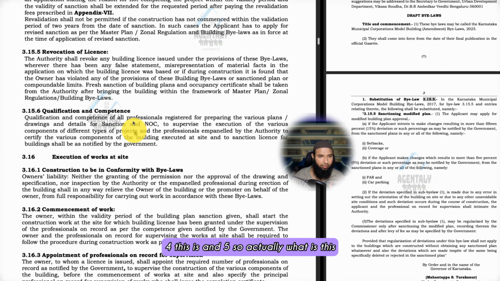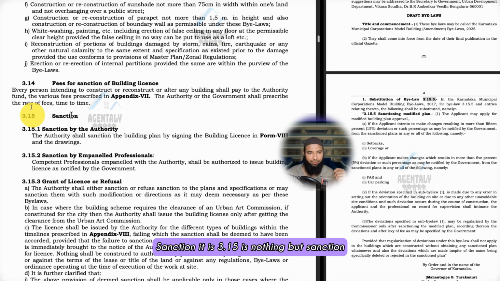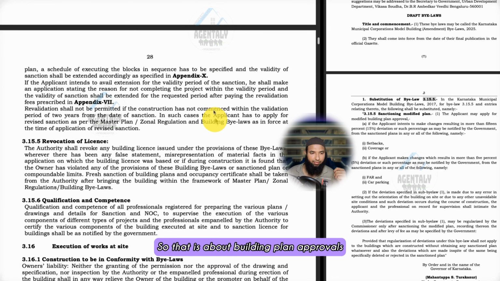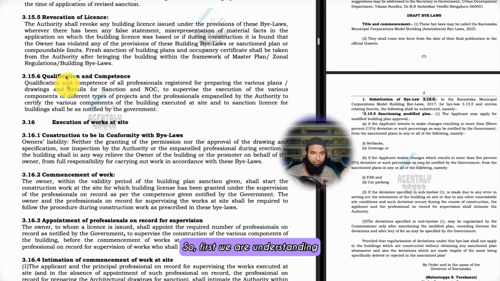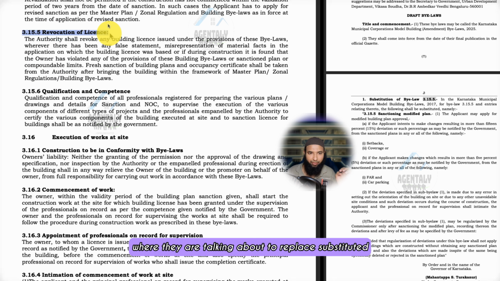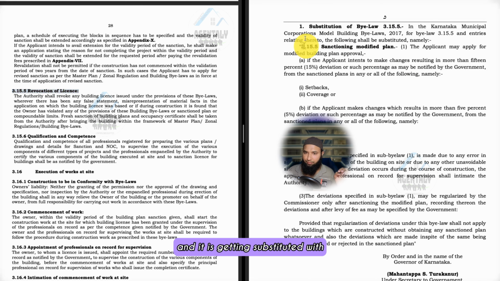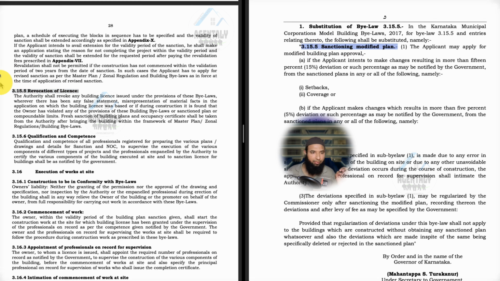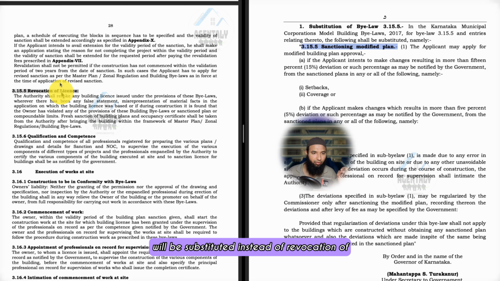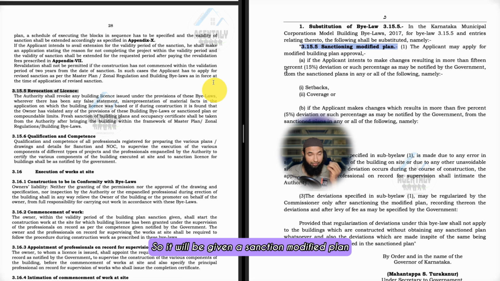This is 4 and 5. So what is this section 3? 3.15 is nothing but sanction, which is about building plan approvals. First we are understanding where it has to be replaced. This is the point where they are talking about replacing, substituted, as they have told very clearly. It is going to get substituted with this one. 3.15.5 will be substituted. Instead of revocation of license, it will be given as sanction of modified plan. So it will be given as sanction of modified plan.